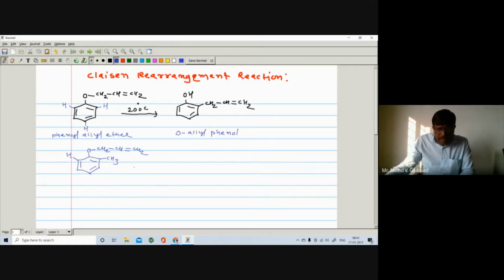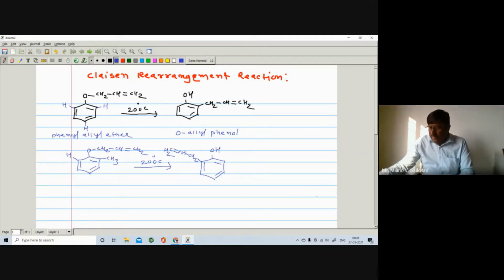So what happens? Again the reaction takes place at 200 centigrade temperature. The allyl group will shift to the ortho position, so it will shift to the left side, and you are getting the ortho-allyl compound. So here is a CH2, here is a CH double bond and CH2, right? In this way you can get such a type of ortho-allyl product.